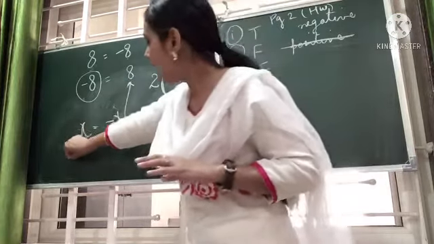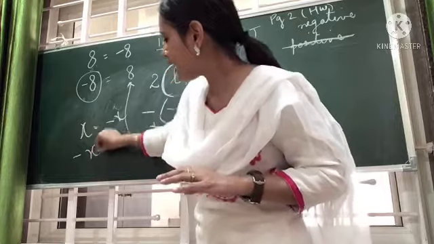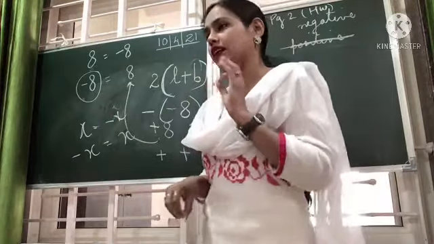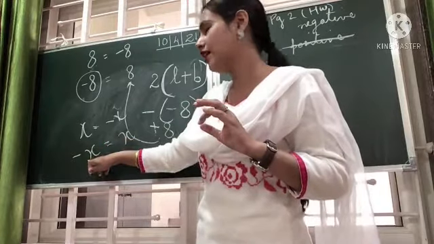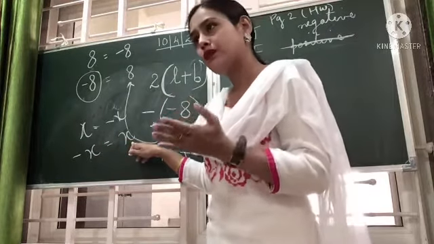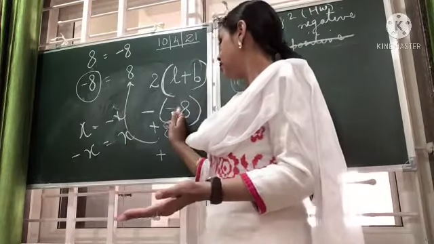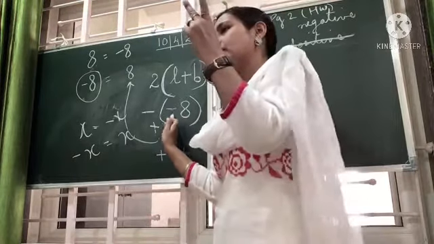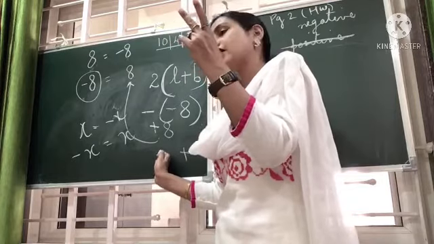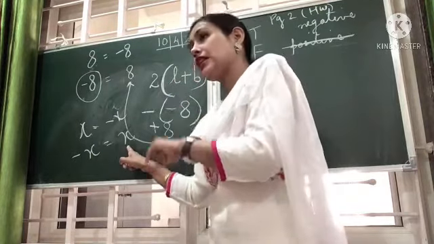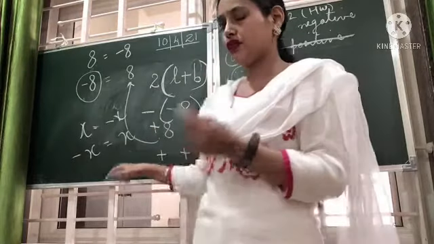That is, the additive inverse of minus x is x. Okay, how? Here, minus into minus, 2 minus signs together, give a positive sign. So, minus x becomes minus into minus of x, which actually becomes x. Okay.